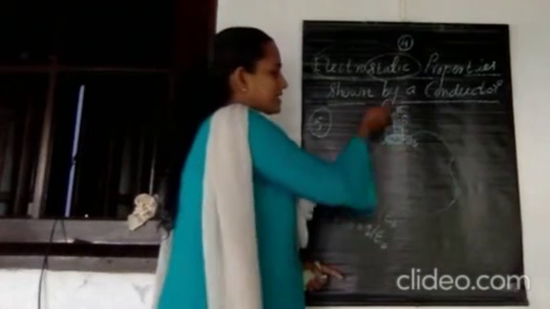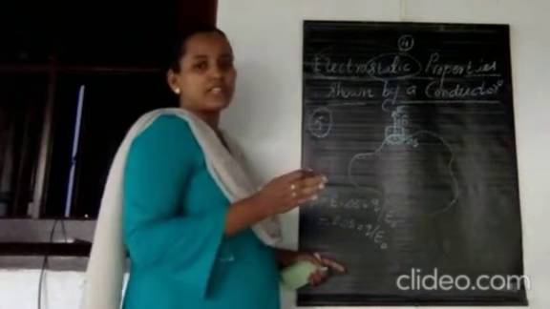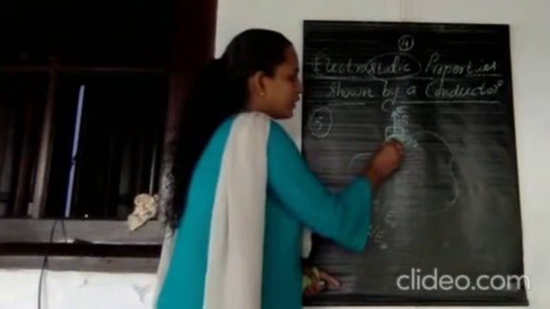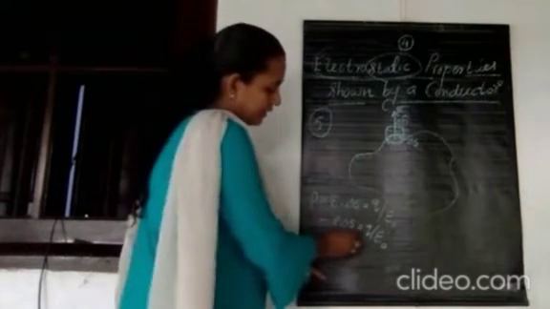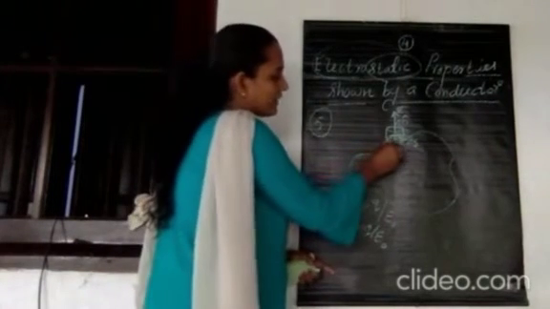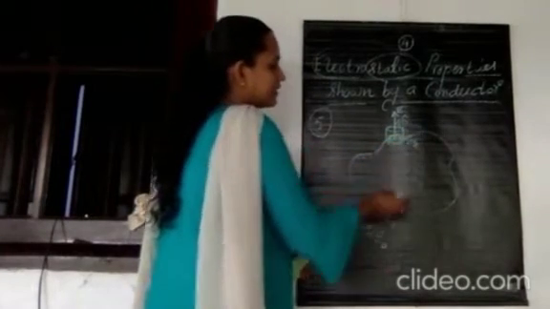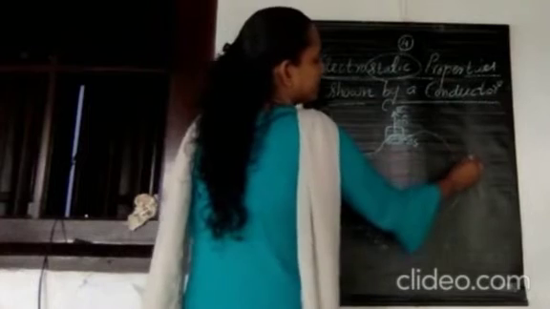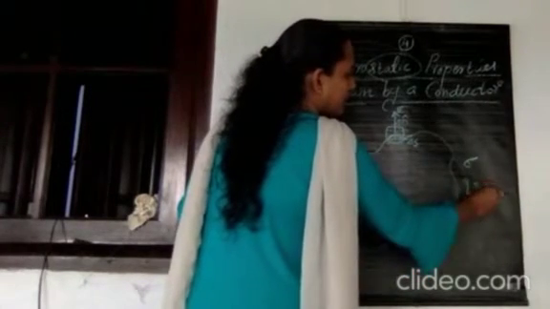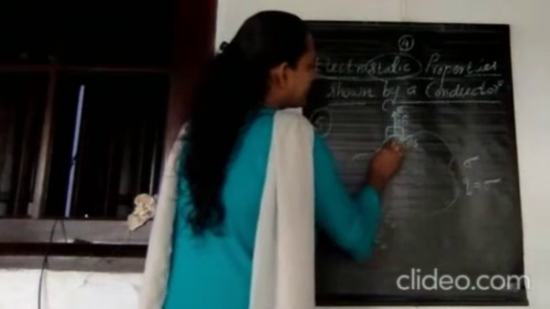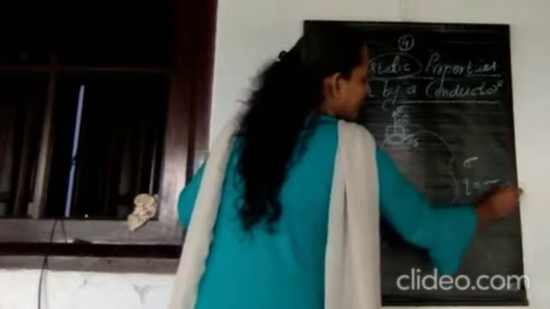And then the outside region also, whenever you are considering a point outside it, there also the electric field is 0. The electric field is just due to the contribution of the surface itself. So here Q is actually because of the surface charge distribution. If on this conductor there is a surface charge distribution with surface charge density sigma, we can write the expression for Q as sigma into area. But here we are considering a small area delta S itself. Therefore Q is equal to sigma delta S.